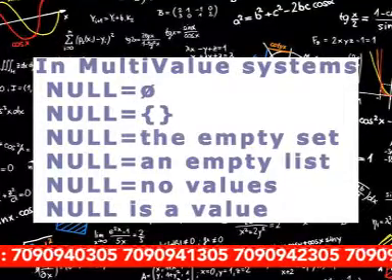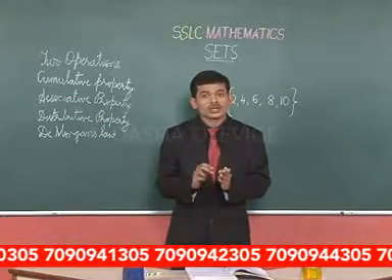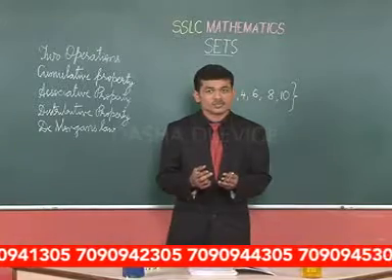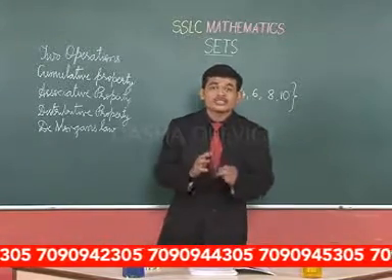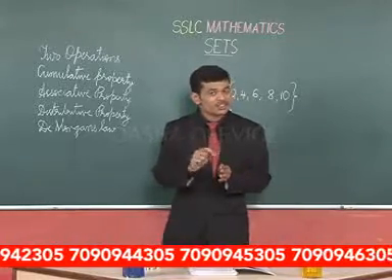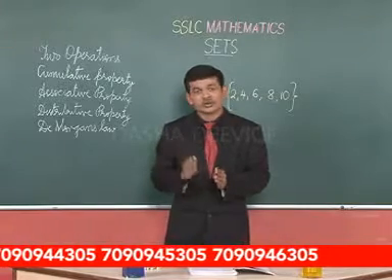Let us see an example for a null set. A set of boys in a girls' college. Can there be any entity in this set? No, there cannot be any boys in a girls' college.